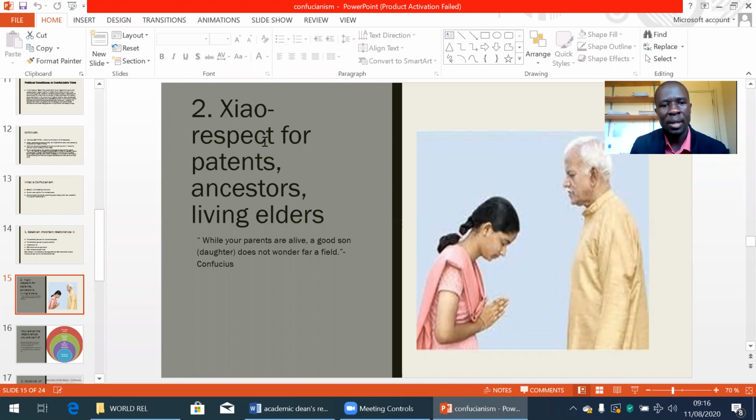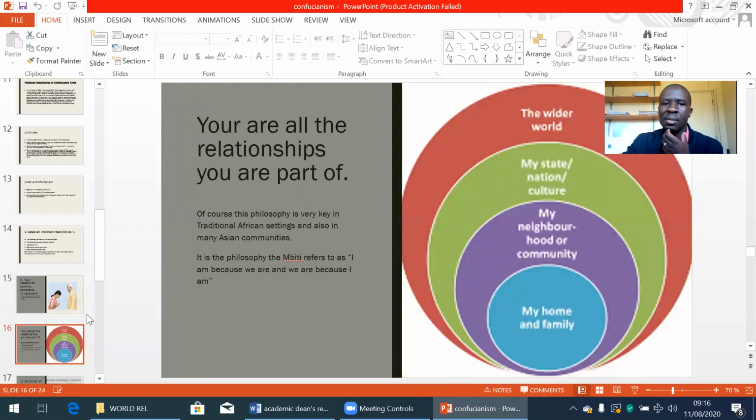For society to be in unity and in harmony, he emphasized what they refer to as sphere, and this is the area of respect for parents, for ancestors, and for the living elders. So, in summary, what he said in that aspect is that you are all the relationships you are part of. And that is what somebody has referred to in a different way: that I am because we are, and we are because I am. So basically, that's what he taught.